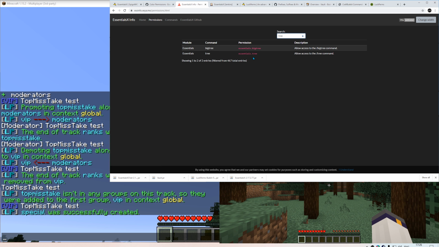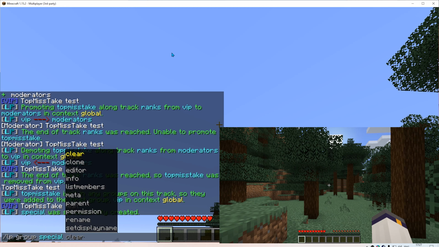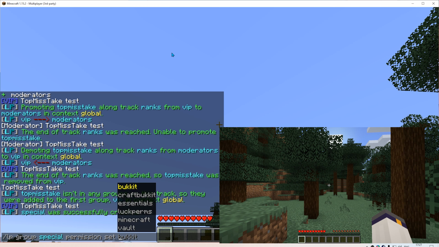If the user uses /tree and the name of a tree, it will basically spawn a tree where he is looking. So now let's make special inherit this permission. So /lp group special permission set.